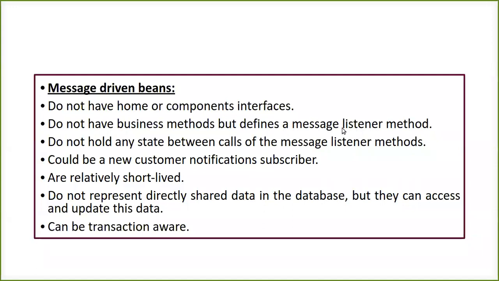It is not going to have any business method, but it is going to have a message listener method. So the message driven bean is actually that JMS we are building in between the client and the Java program. It is a message driven bean container having a specific method for listening to the messages coming from the client.